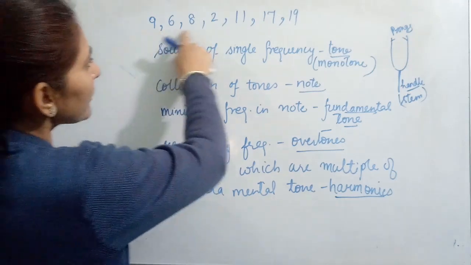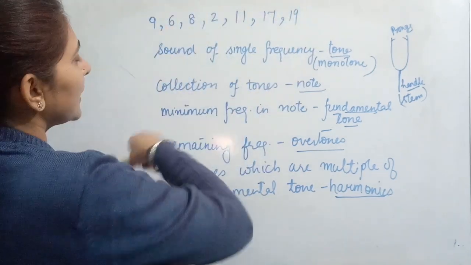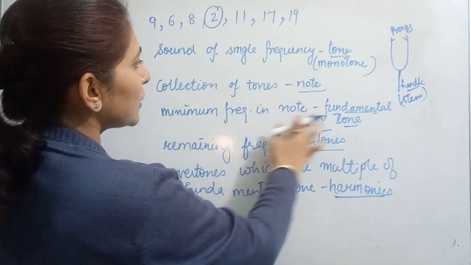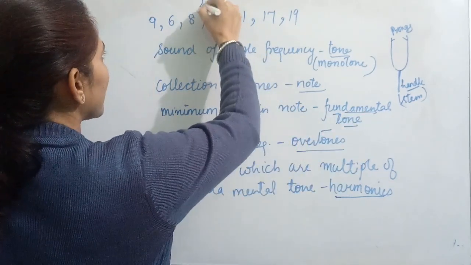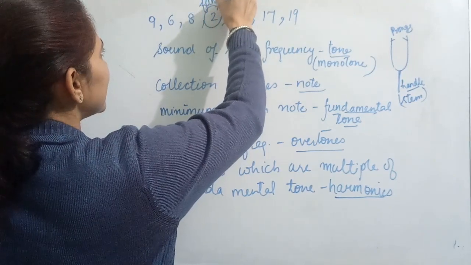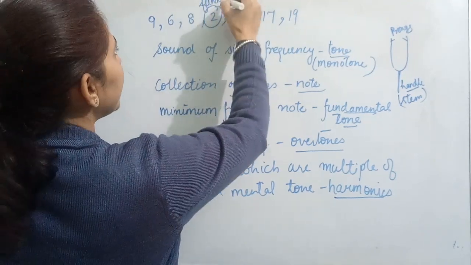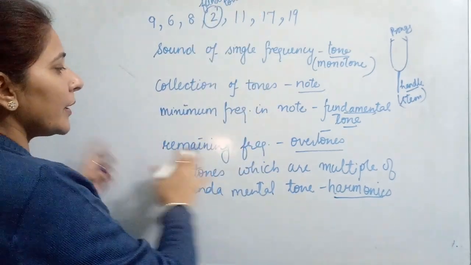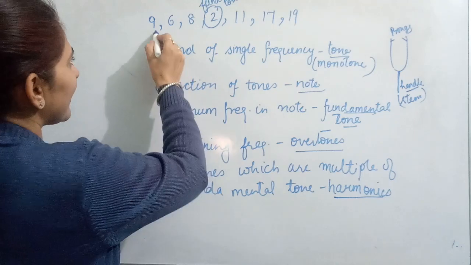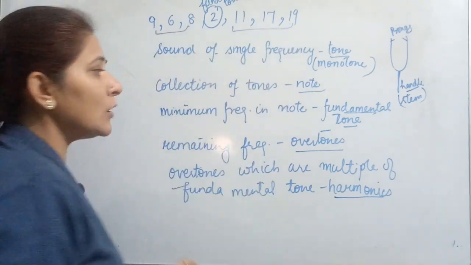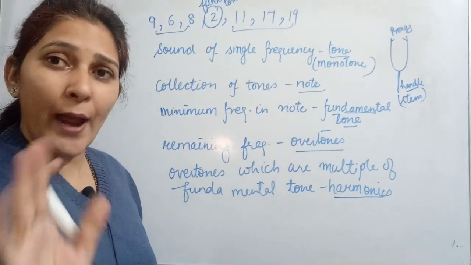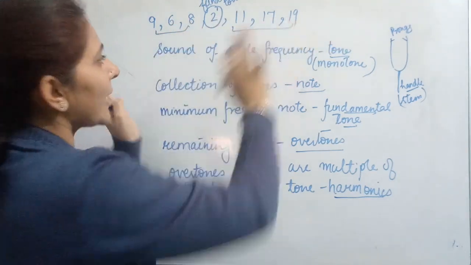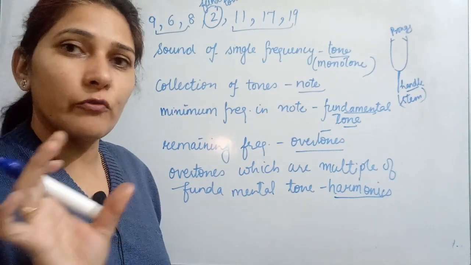The minimum frequency out of this note is this one over here in this example. The minimum frequency in the note is known as fundamental tone. That means in this set, this 2 is fundamental tone. Okay, remaining all frequencies, whatever are left out, these plus these, all these are overtones. No need to add up these, जो इसको छोड़कर बच गई, all these are collectively known as overtones.